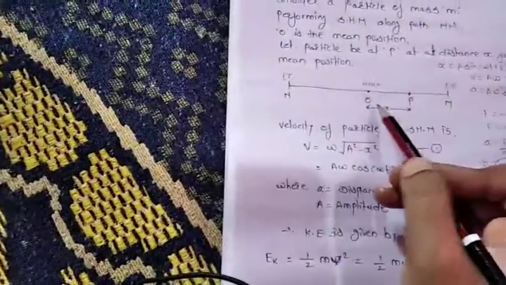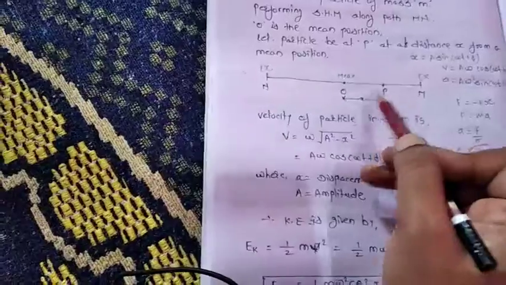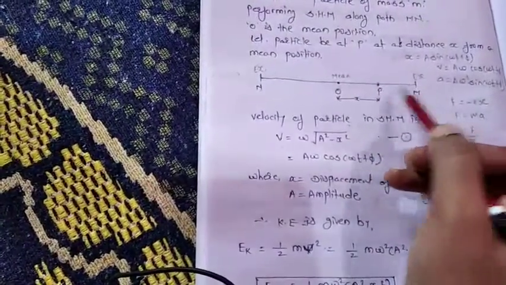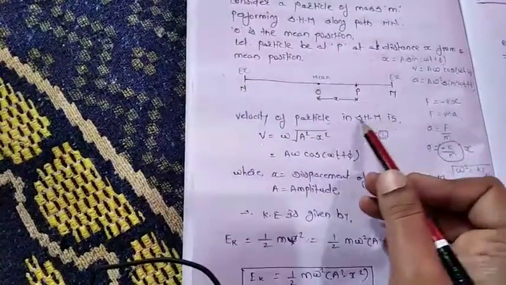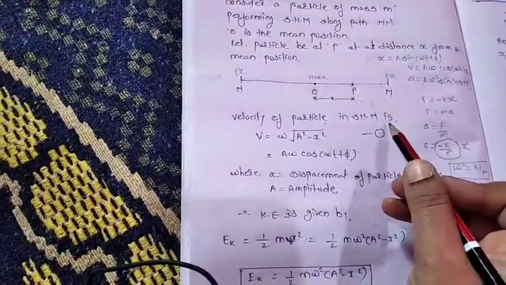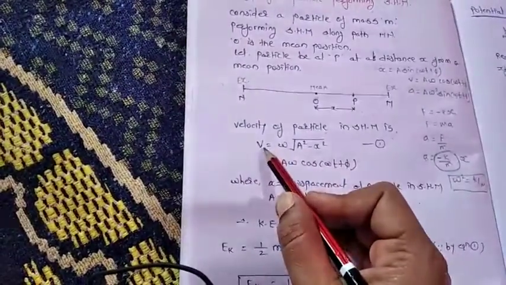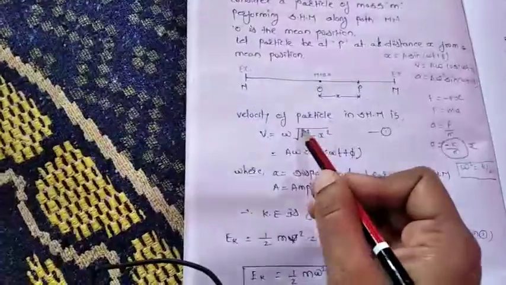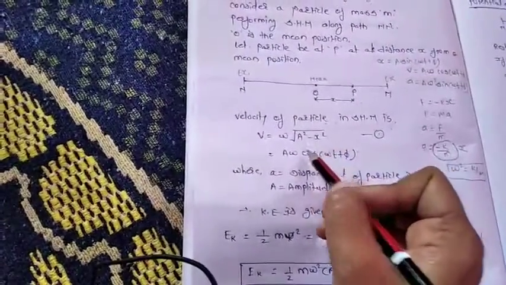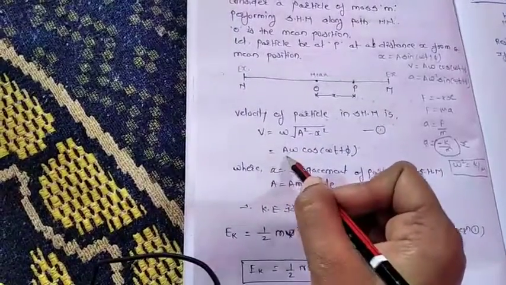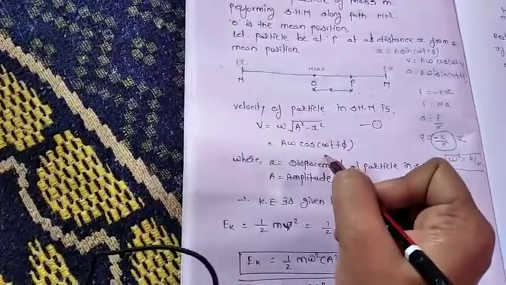As the particle starts from the mean position, it is at the position P, so it has velocity. As we know the velocity of the particle in SHM, we have seen earlier the velocity, acceleration and displacement formulae. In that, the velocity is given by v is equal to omega root of a square minus x square. So we can write this equal to a omega cos of omega t plus phi. Instead of this we can write this.